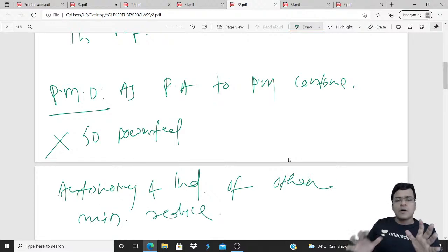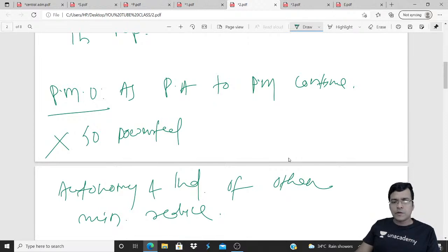That means the Second ARC by Veerappa Moily suggests that the PMO should not result in reduction in autonomy and independence of other ministries. That is it. You end your answer with the Second ARC recommendation.